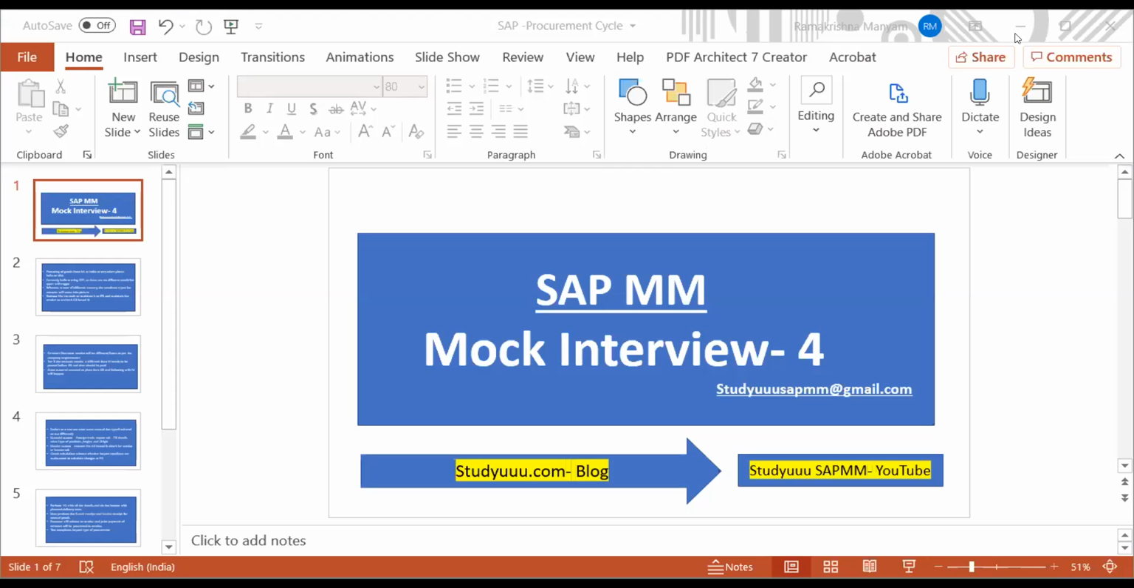EDIDC for control record. EDIDS for status record. EDID4 is common, EDIDC for control record, EDIDS for status record, EDID for data record. And EDP13 is for the outbound partner profile table, and EDP21 is for the inbound partner profile.